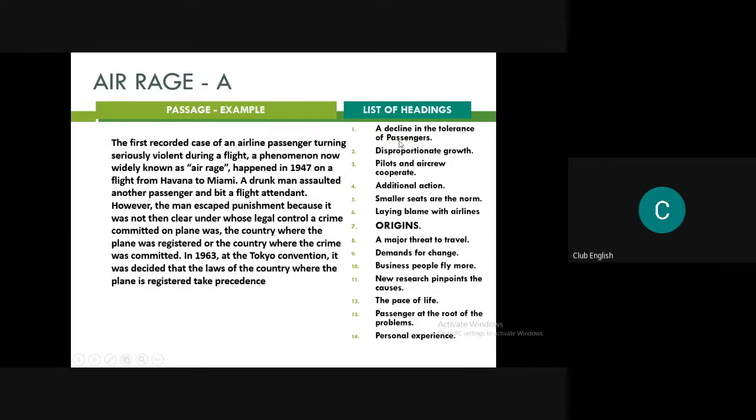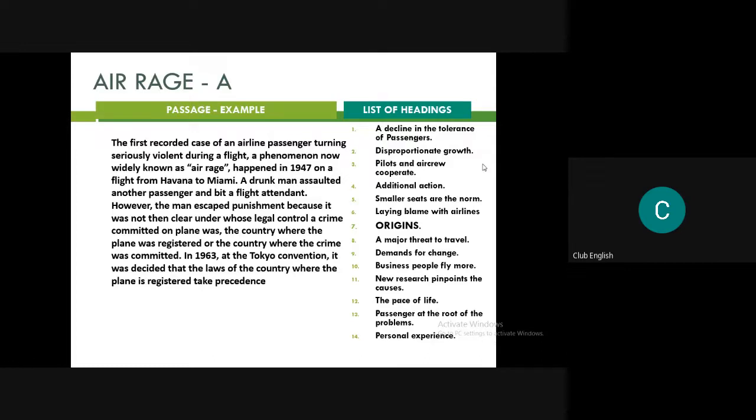Can I say that it is a decline in the tolerance of passengers? So many of you would be saying, yes, a drunk man assaulted another passenger. Why not? It's a decline in the tolerance of passengers. Okay, that's good. Now read the second, third, and up to the last one. You have to find the most appropriate one, the one whose probability would be closer.